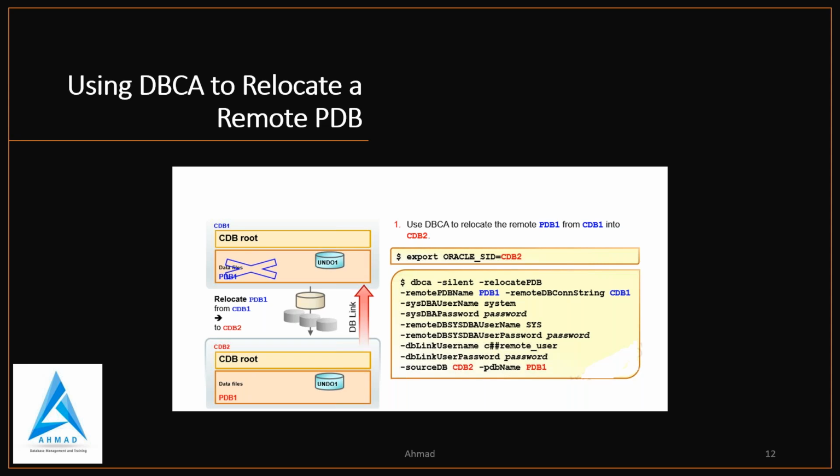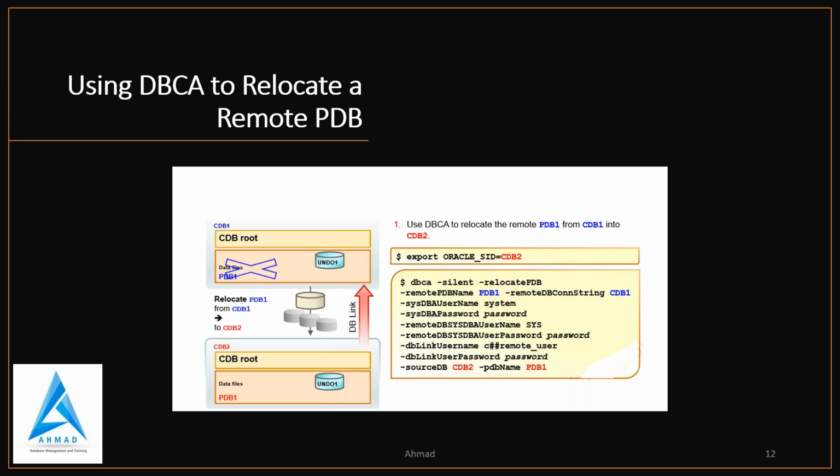Now in 19c, using DBCA to relocate a PDB is very easy. You run it against CDB2, and through silent installation you can do that. DBCA will check the presence of the database link. If the link exists, DBCA drops it, and after that it creates the database link, and then it creates the PDB from the remote PDB, and it checks the status of the clone PDB to verify that it is in mounted mode. Then it opens the relocated PDB.